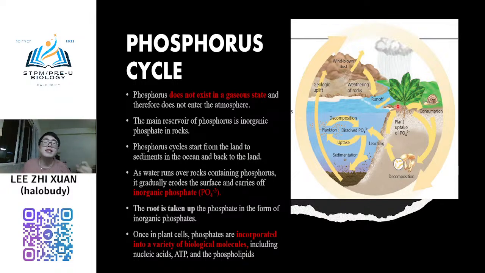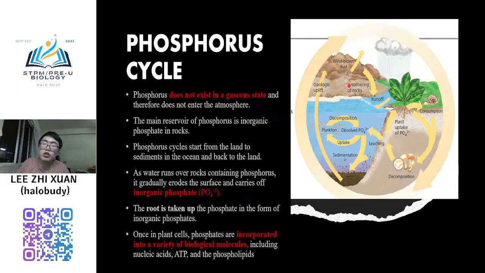When you take a gas sample, you will never extract phosphorus gas. So this is the most important point. Normally, same as the carbon cycle, the main reservoir for phosphorus also occurs in rock, sedimentary rock.